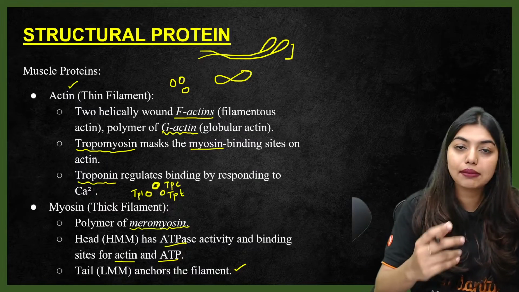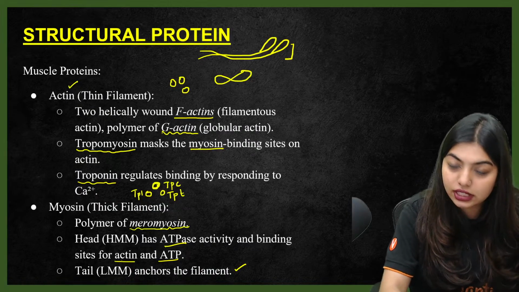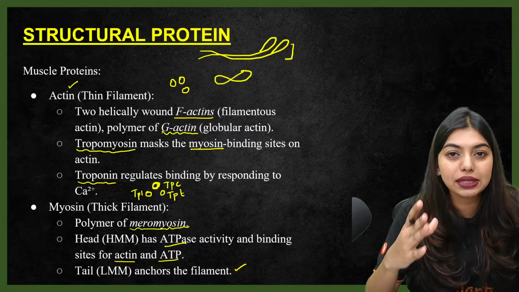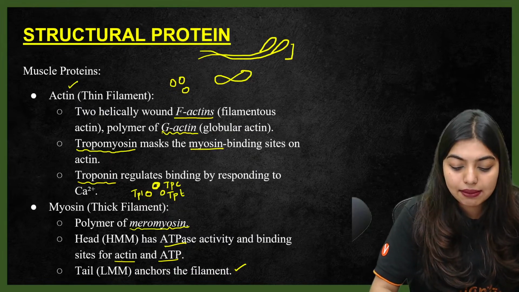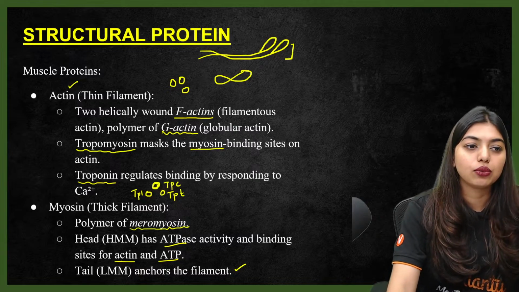Perfect, perfect. LMM and HMM. Questions have come about this also. Which is the part that is going to fall under HMM? Which is the part that is going to fall under LMM? HMM is going to be the head plus the cross arm. LMM is going to be just the tail, right? Clear? Yes, perfect. Now, moving on.